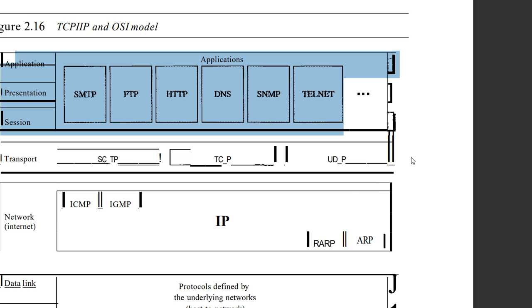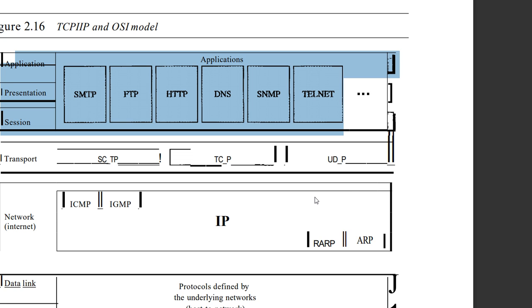Okay. Here you can see SMTP, FTP, HTTP, DNS, SNMP, Telnet. Don't worry about these; these are nothing but protocols. SMTP means Simple Mail Transfer Protocol, which is used for sending mail from sender to receiver, or source to destination.